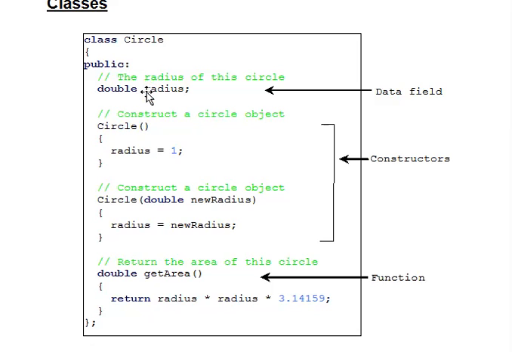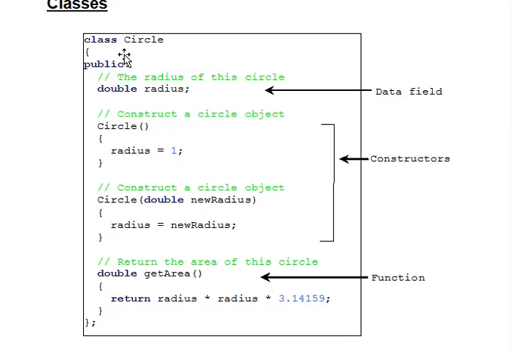So for calculating the circle, first we have to know the radius of the circle, and we have to find the area of the circle by using that formula.